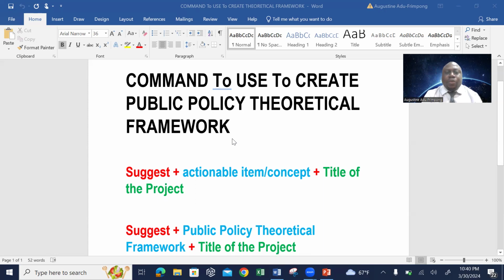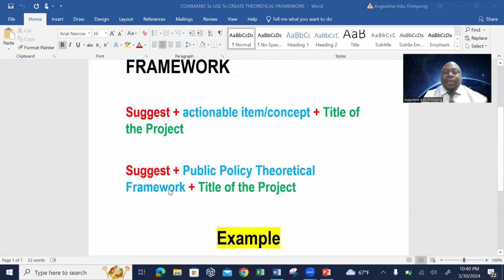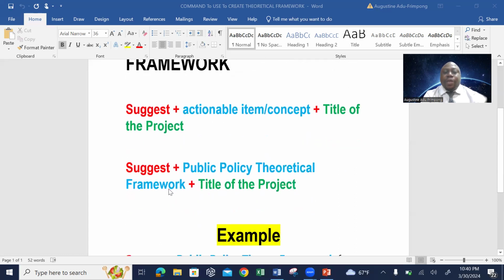So this is how it works. You need this action word, suggest. Then you key in the concept, which is theoretical framework. Then the title of your project. If you want to add other prompts or commands, like provide citation and reference, you need to also add those things as well. So specifically, if I want to create a public policy theoretical framework for my study, this is how I'm going to write it. Suggest public policy theoretical framework.